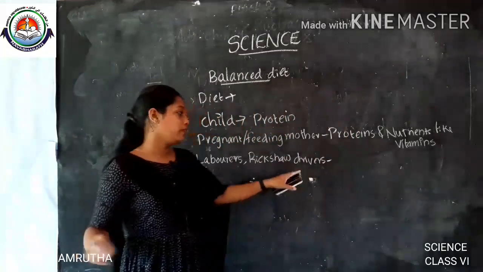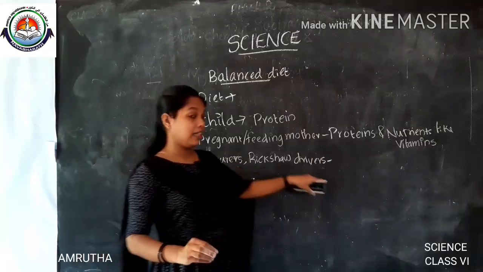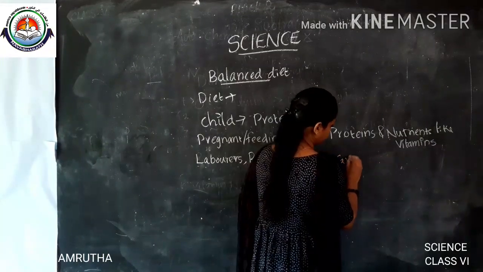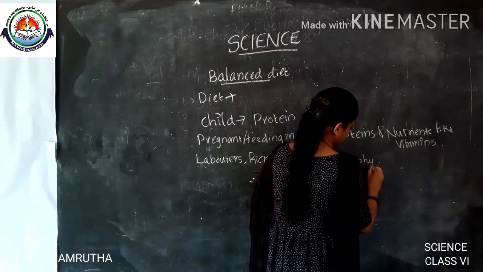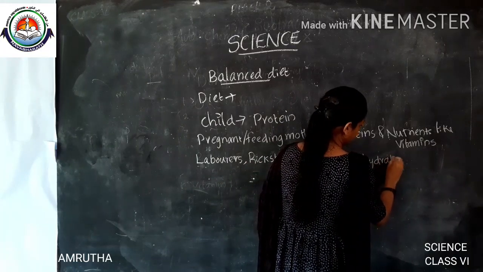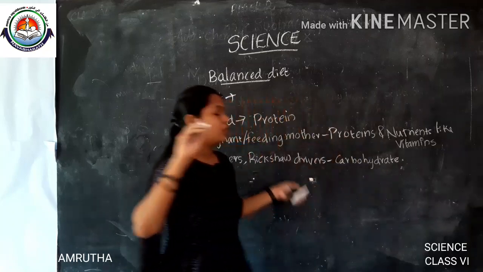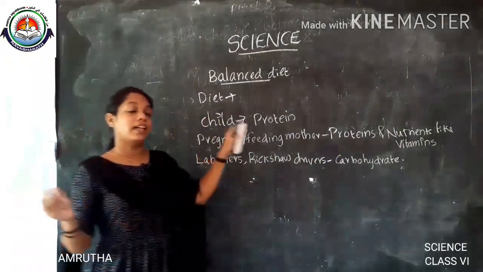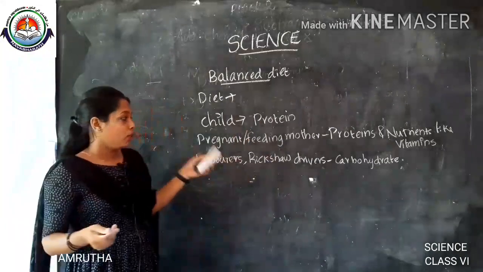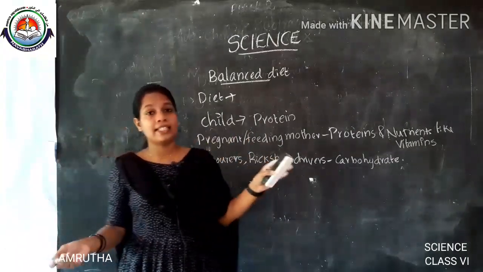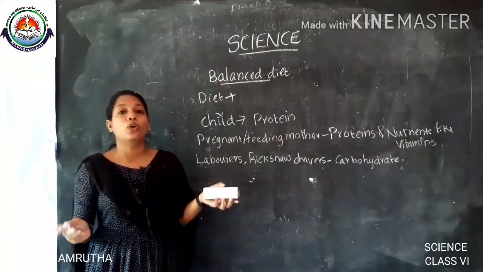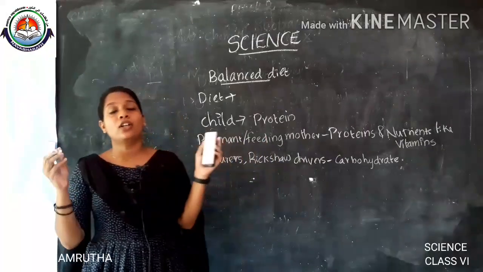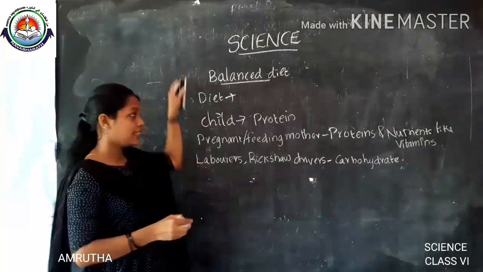For different persons, the diet will be in accordance with their features. So that is about balanced diet. We must follow a balanced diet for the proper growth and functioning of our body. Is it clear?